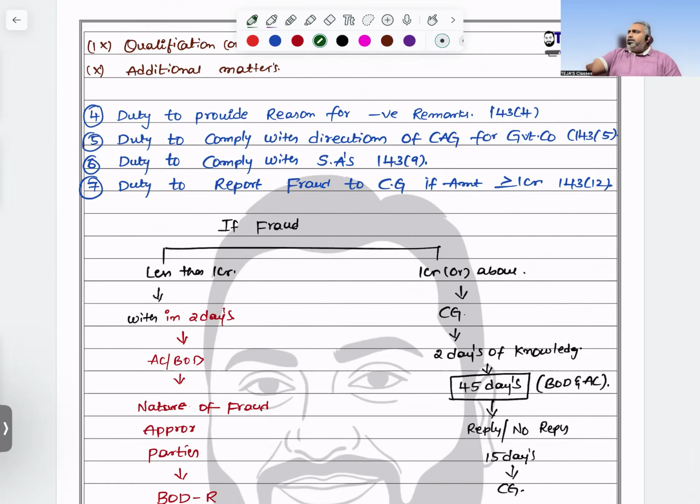Not 99, 100% majority of the audit reports are qualified opinion or disclaimer of opinion. If I give a clean report, later on someone may file a case on me whether I am clean or not. If I give an adverse report, next time onwards I don't get the audit. That's the reason we always go with a qualified opinion or disclaimer of opinion. These two opinions only you will see in the majority of audit reports.